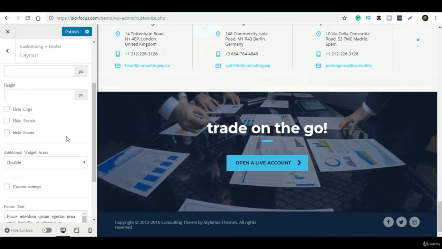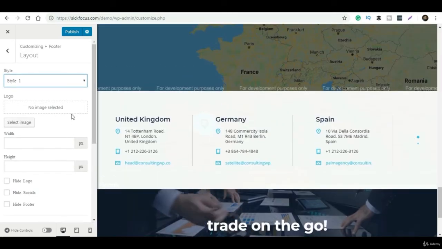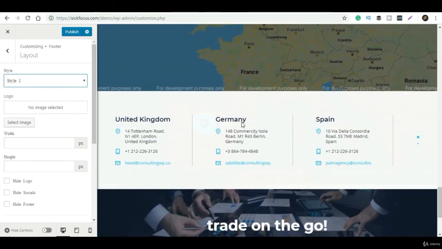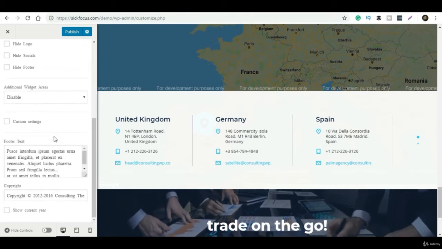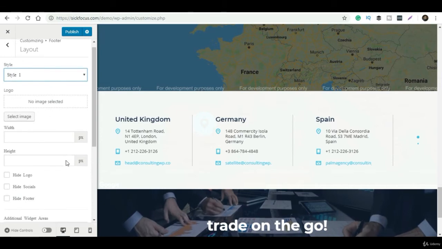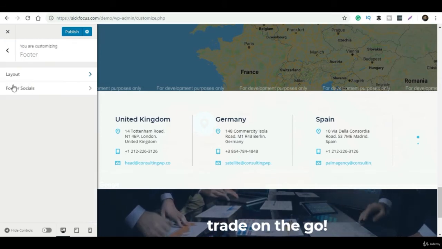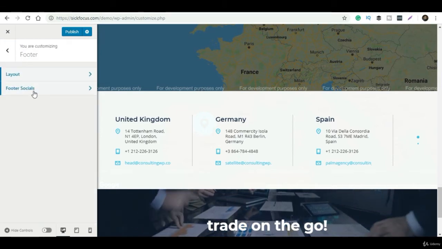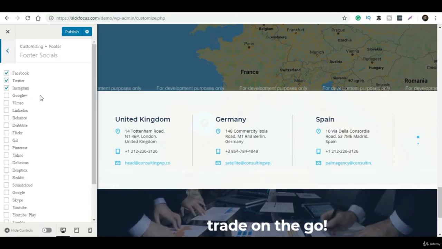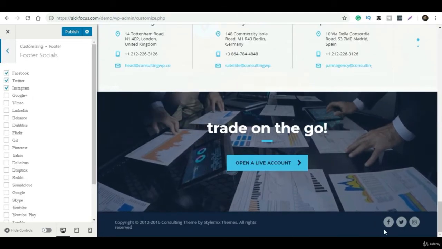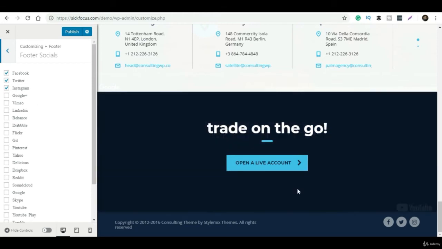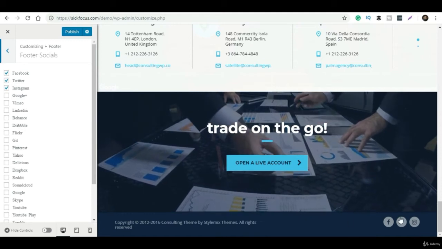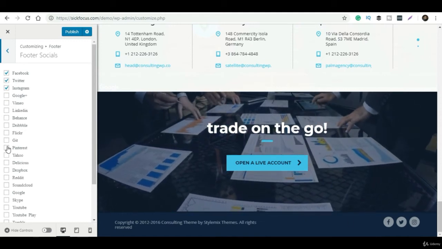If you have any other profiles, for example, if I want to add my YouTube channel link, I have to click on this YouTube button and tick it. They have given all the social profile links over here, so you can simply click and tick those. Just to show you, I ticked the YouTube button and the YouTube menu has appeared. That's it, and you can customize every single thing, the footer, header, or any other part.